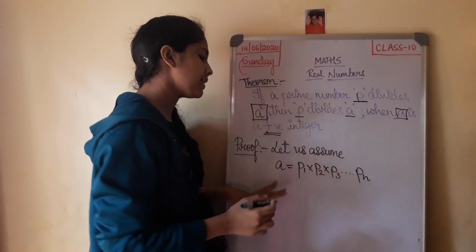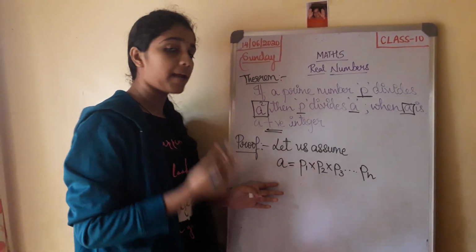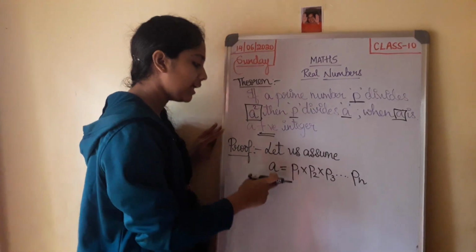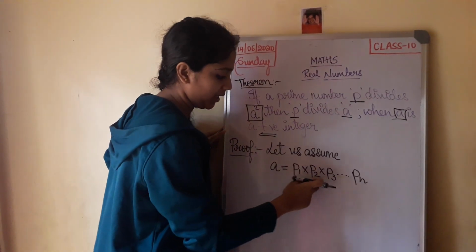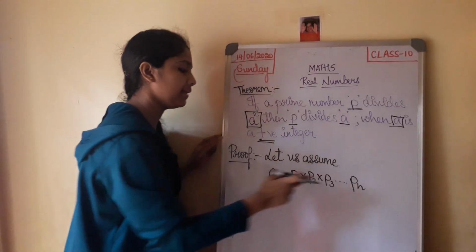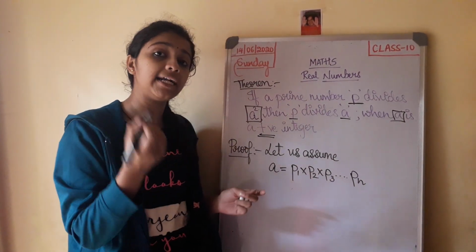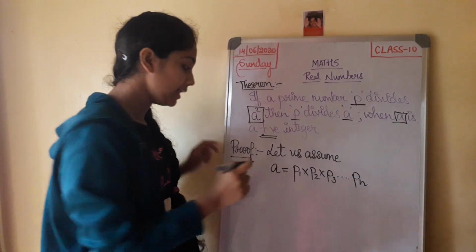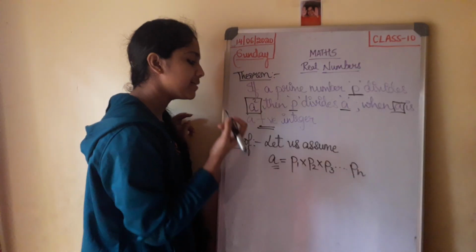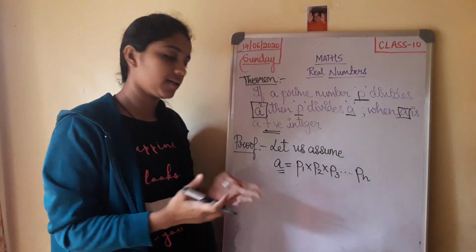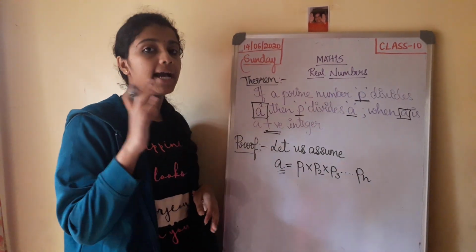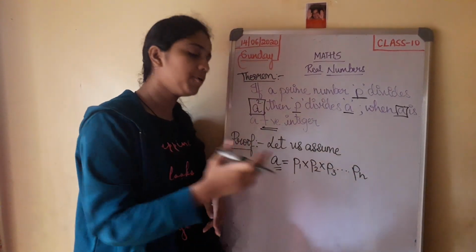Now this is our assumption, and we can say this by the fundamental theorem of arithmetic, that a composite number can be expressed as the product of two or more prime numbers.